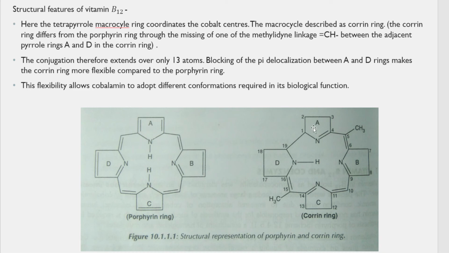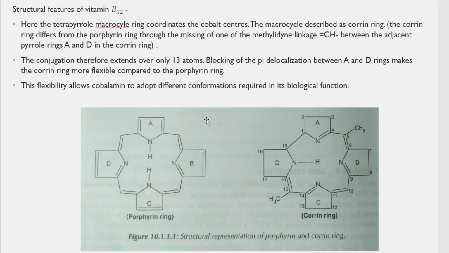Here also there are adjacent rings, but there is a missing of that one linkage, which makes the corrin ring different from the porphyrin ring. And because of this, the conjugation extends over only 13 atoms. Here you can see alternate single and double bonds throughout the ring, whereas here the alternate single and double bond is seen only till here.